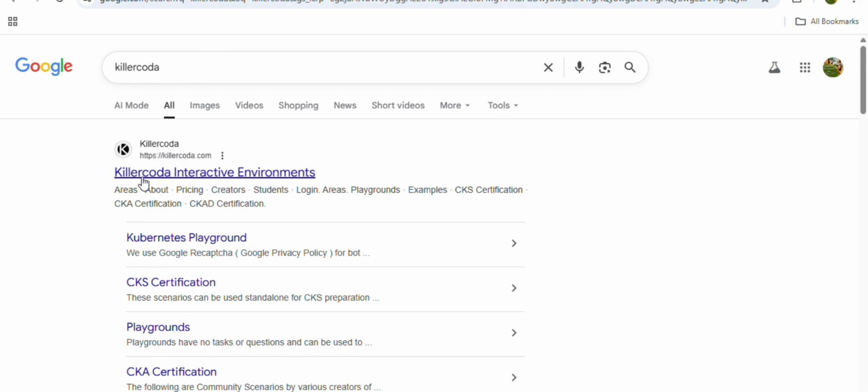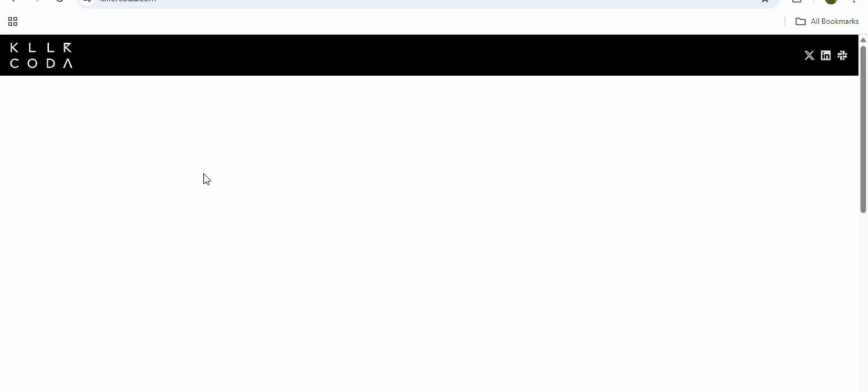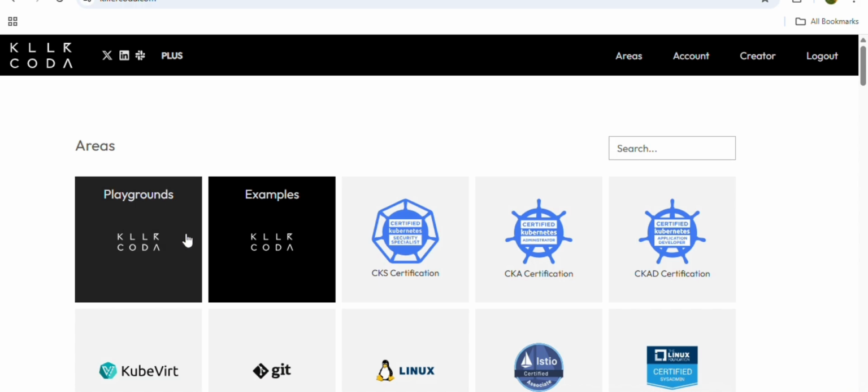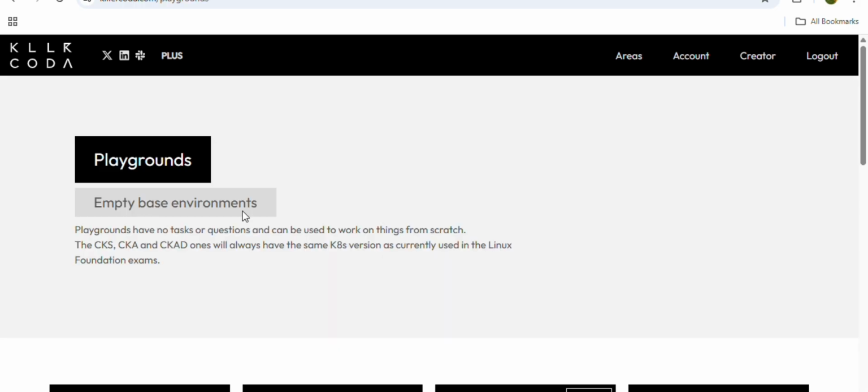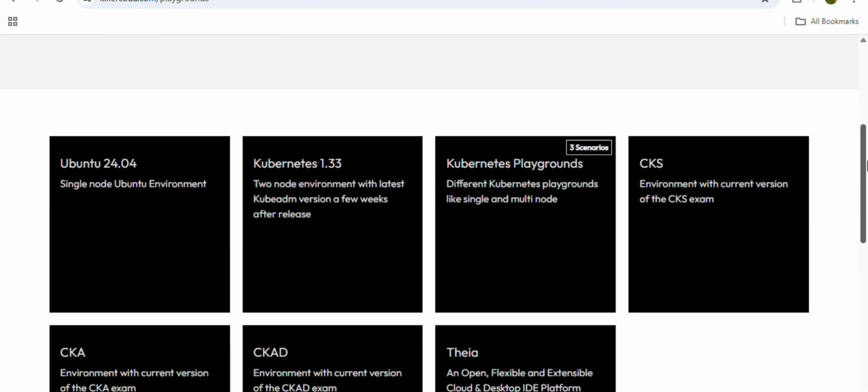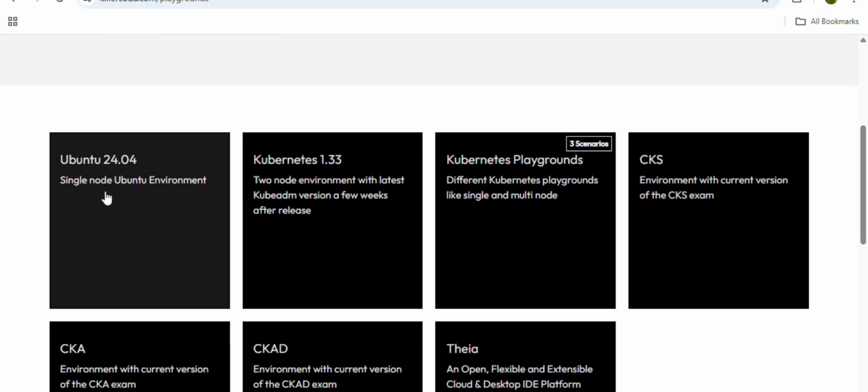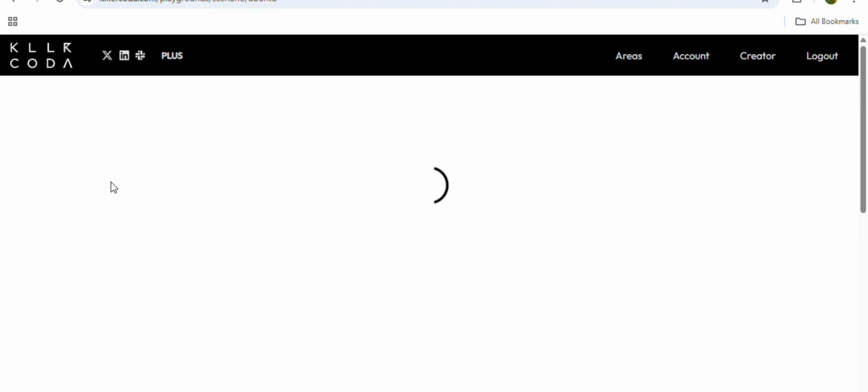You need to search for Killercoda, and here you can see the Killercoda interactive environment. Click here, and you can see playgrounds, right? You can click this and use this Ubuntu CLI environment. This is an empty environment, and you can try commands from here. Let me click that.